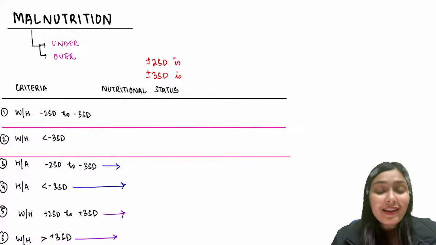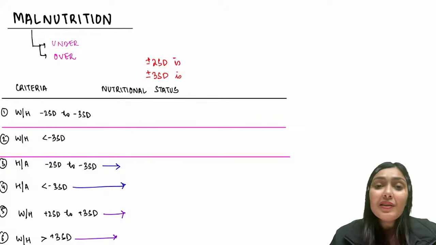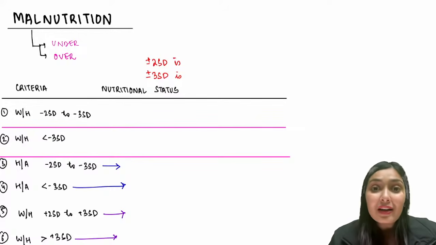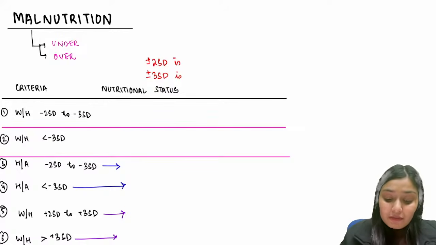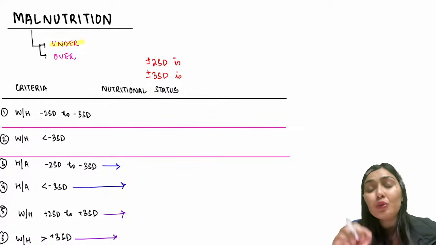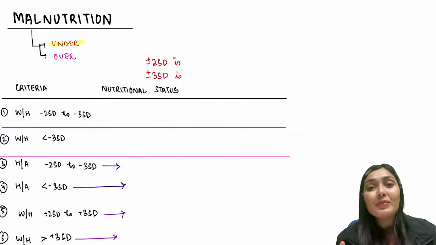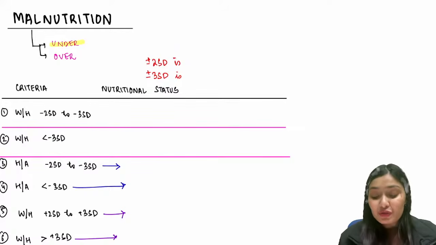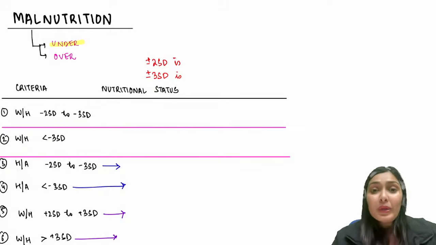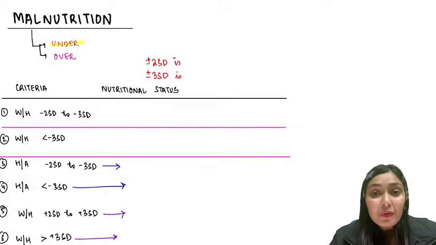But here in India, a developing country, the more common problem is undernutrition, not overnutrition. That's why we use the terms malnutrition and undernutrition synonymously. So whenever someone asks you about malnutrition, remember it includes both under as well as overnutrition. But here in India, we use it synonymously with undernutrition because undernutrition is more of a problem here than overnutrition. With malnutrition, some definitions are important. The examiner can ask these, and these are the terms that you are going to hear here and there.